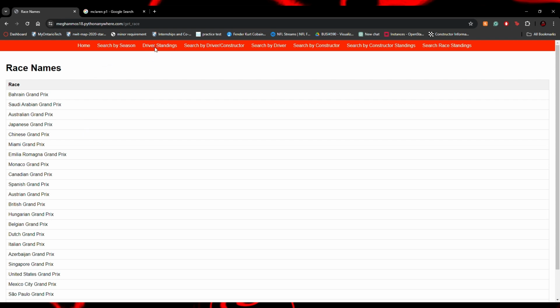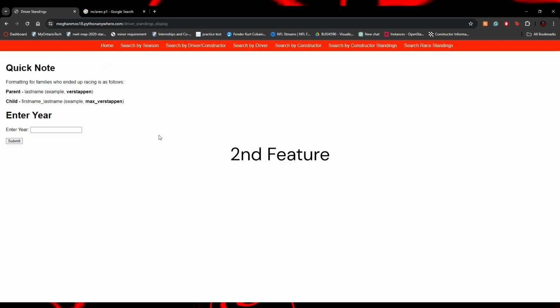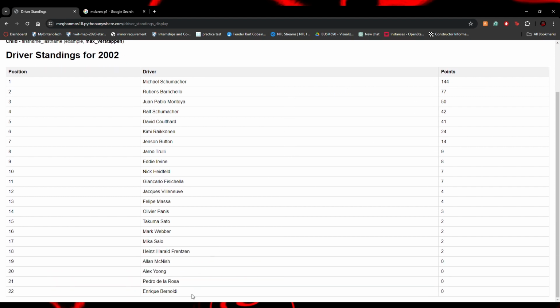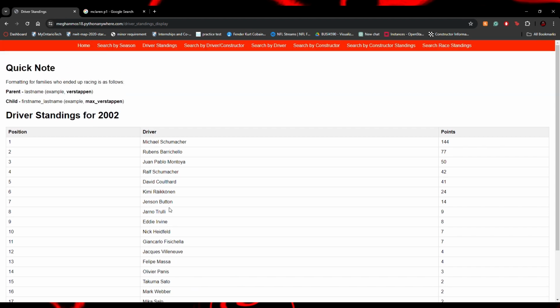Now moving on, we have driver standings. Put in the year, and you get the list of drivers and where they landed in the championship for that year. So same deal, I can do any year. I'll do 2002, submit that. It's loading. And Michael Schumacher, Ferrari legend, won with 144 points. And you can see the rest of the list here.